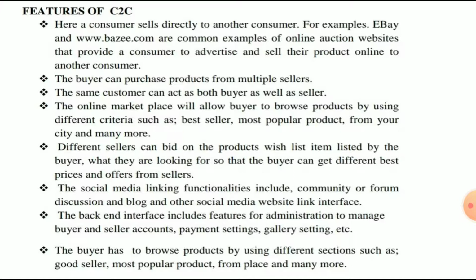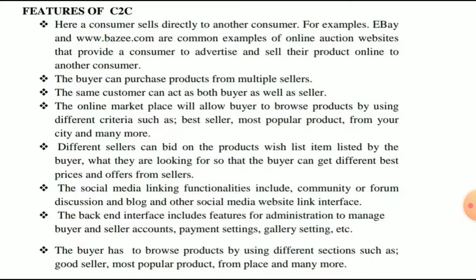There are many customers posting or advertising their products on the internet, and you can compare and purchase. The same customer can act as both buyer and seller: he can sell his products, and at the same time be a buyer of a product posted by another customer.